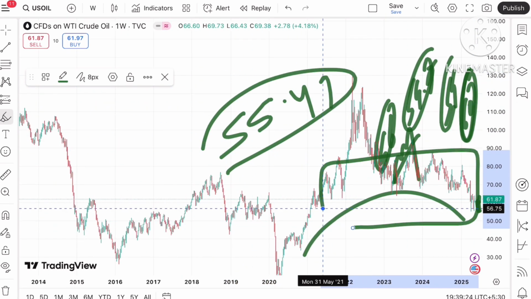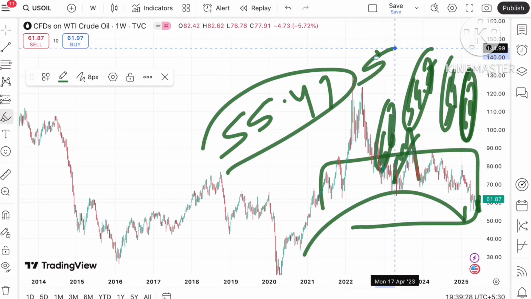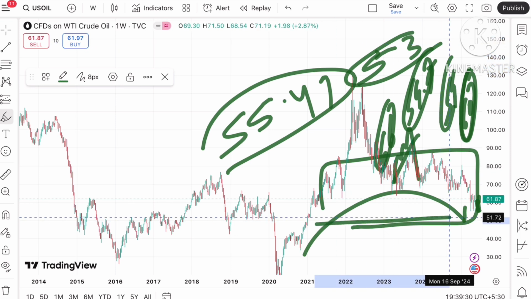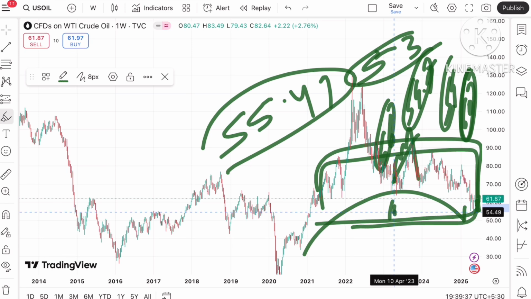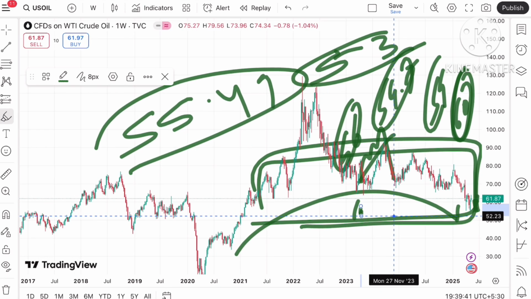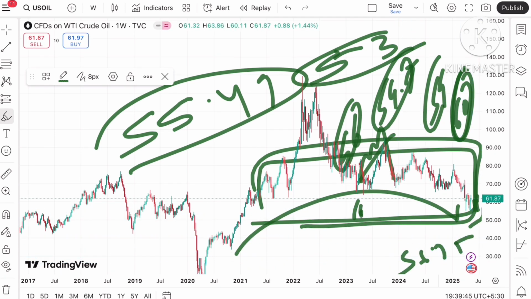Then there will be a zone breakout, so we can see a further fall towards a level of around $53, because there will be a zone breakout. After moving below this level, it can touch a level of around 53.99, then a level of around 52.23 and then a further low. Remember that as soon as the price starts falling below a level of 56.75, a further downfall will be there.